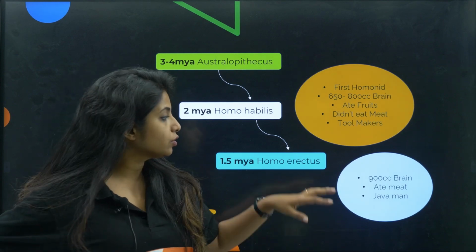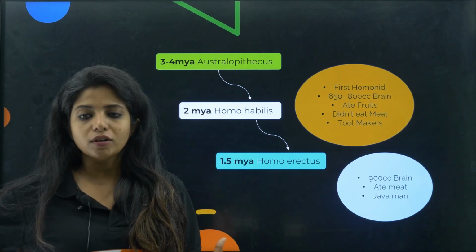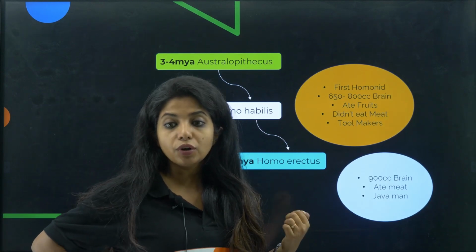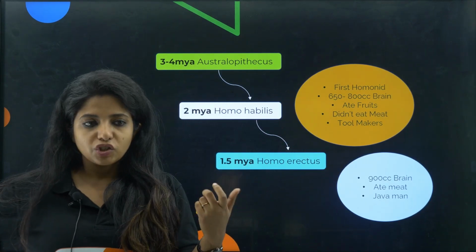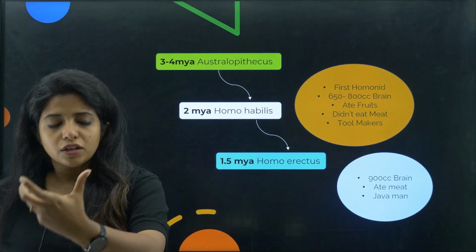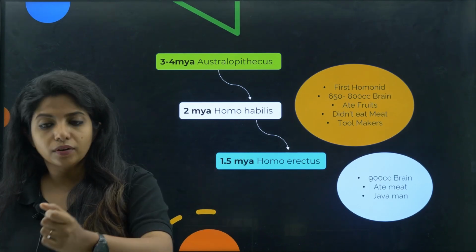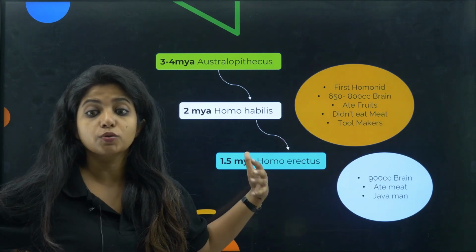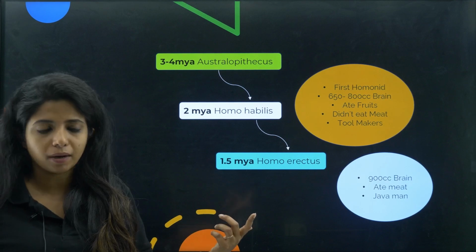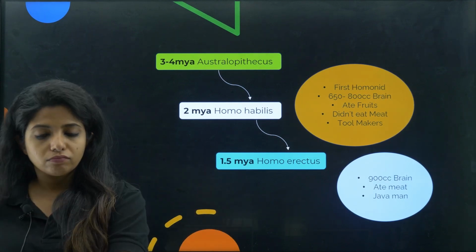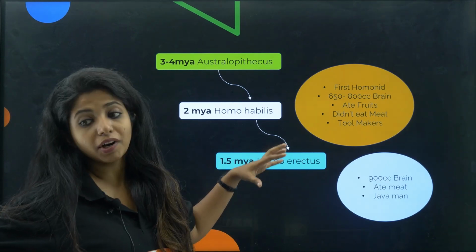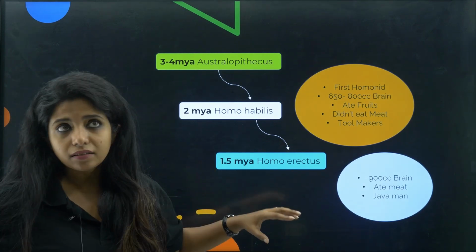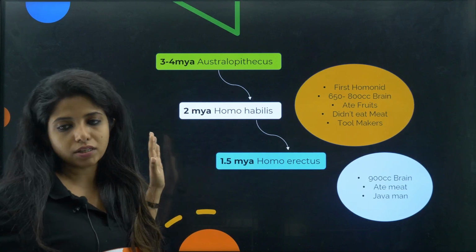Yeah, and they were also called Java men. Why do you call Java men? Because I told you all of this was happening in Africa, but a few among them moved to different countries like Philippines, China and things like that. And you had some place known as Java. So the fossils of them were found in Java region, which is why they were also known as Java men or Peking men, Peking for Beijing. As I said, they were found in China also. Please remember that. The year is mentioned in your NCERT. When we read your NCERT, we'll come to that.